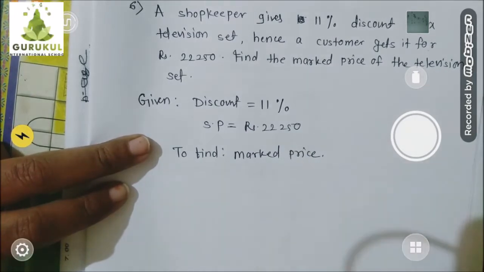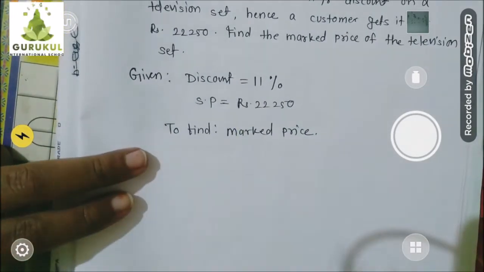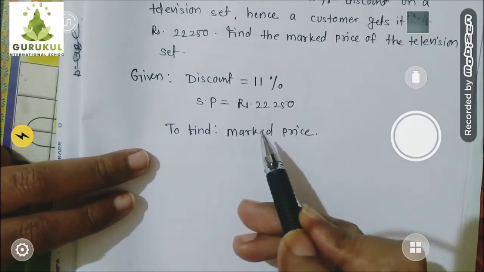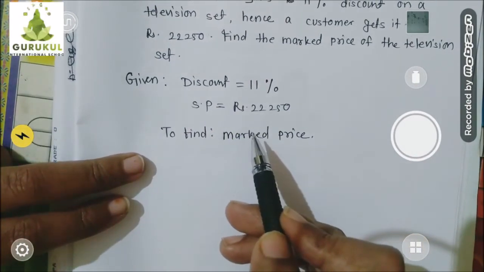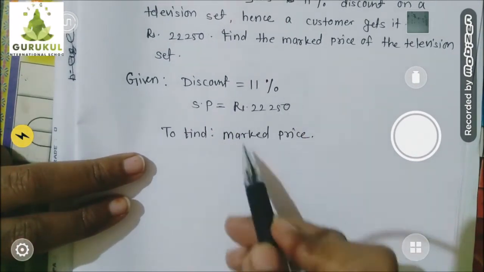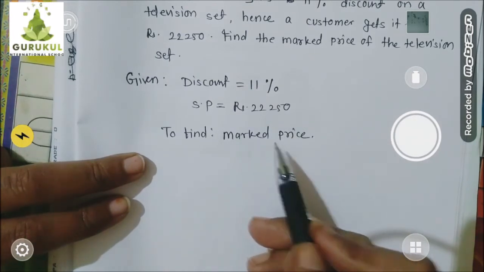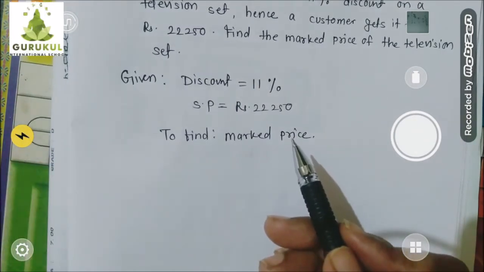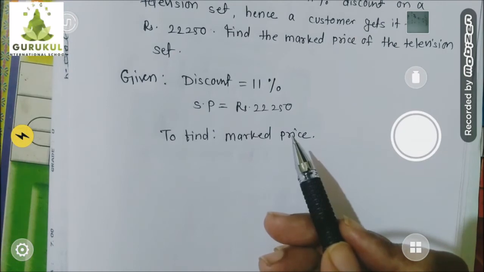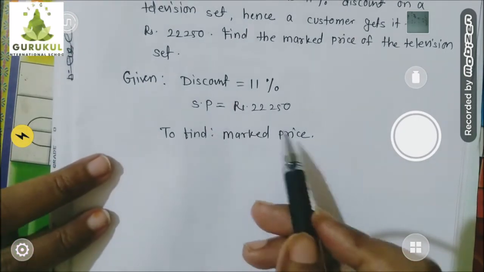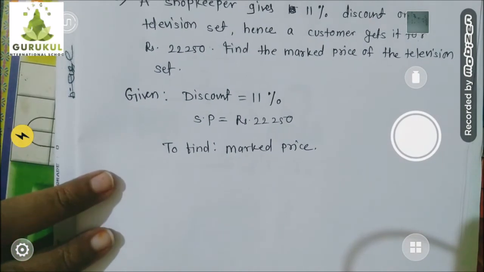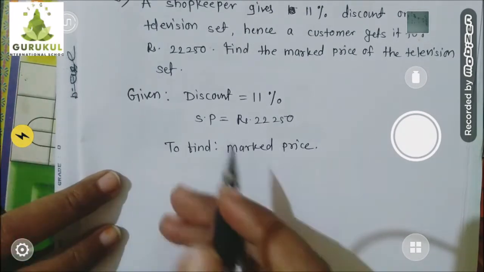Okay children. Now this question is a little difficult. The problem is that we don't have any ready-made formula to solve this example. We generally use the discount percent formula, but with that formula we can't solve this example. We have to use the ratio form which we used in one example.